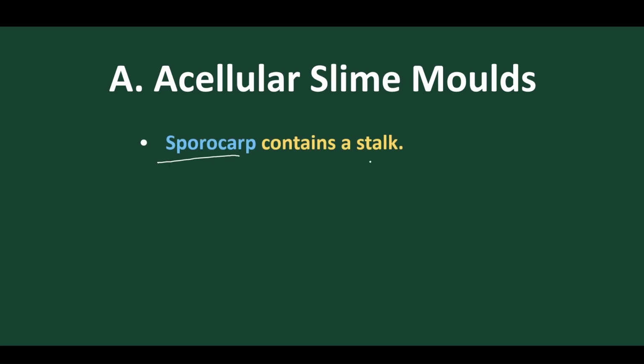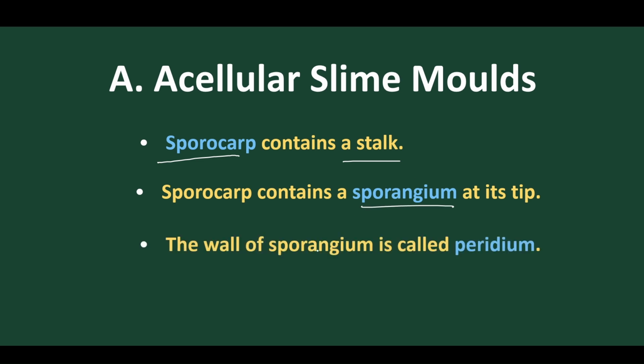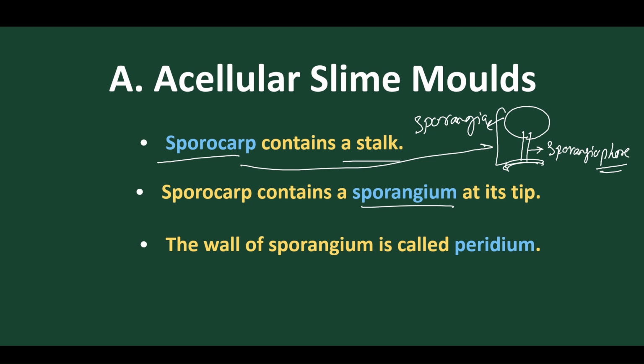The sporocarp contains a stalk, and a sporangium at its tip, and the sporangium wall is called peridium. Suppose this is the fruiting body. This stalk is called the sporangiophore. And this is called sporangia. The total structure is the sporocarp.